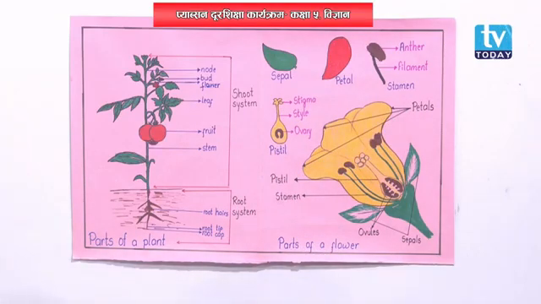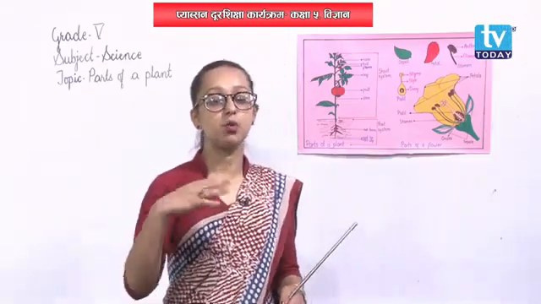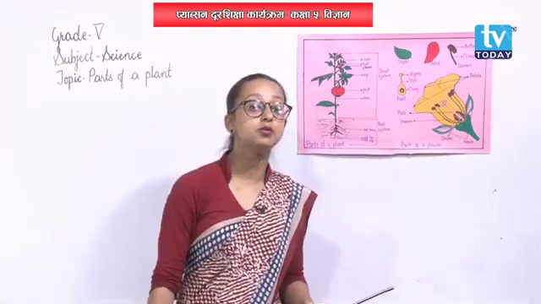So petals, what do they do? Since they are attractive in nature, insects get attracted, and it helps to attract insects and they help in pollination. Pollination means the transfer of pollen grains, that is, they help in reproduction. Okay.